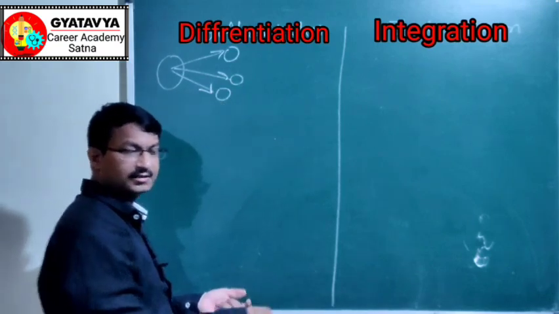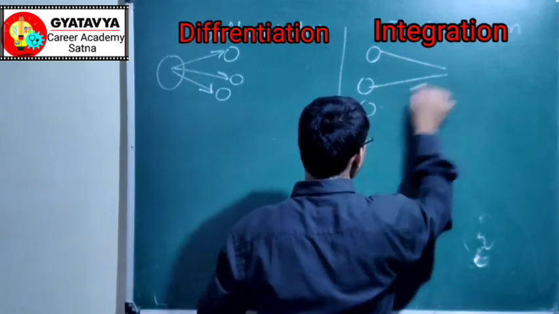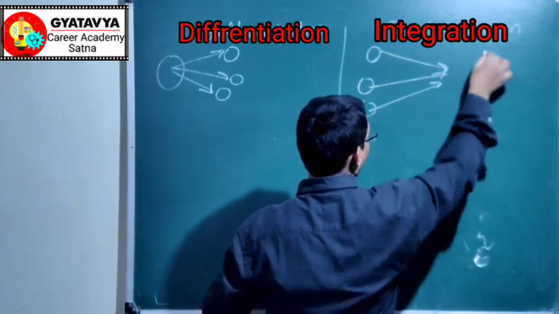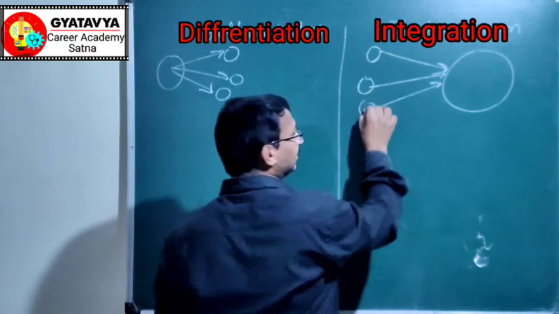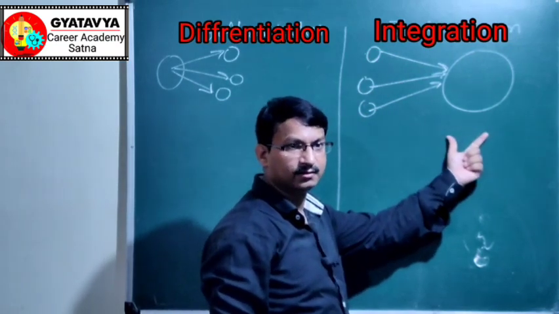Integration is just reverse. In integration, you can assemble a big thing by joining many small things. This process is called integration.